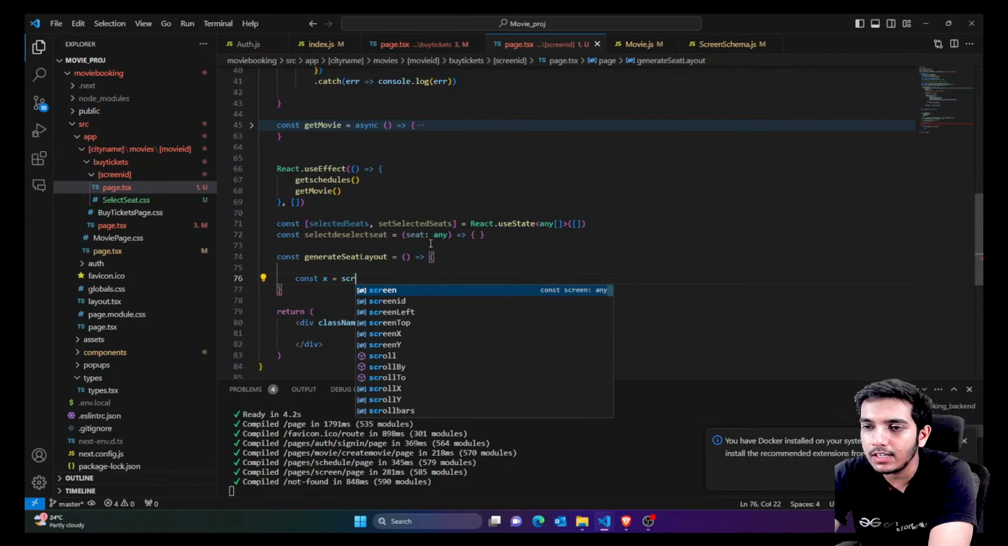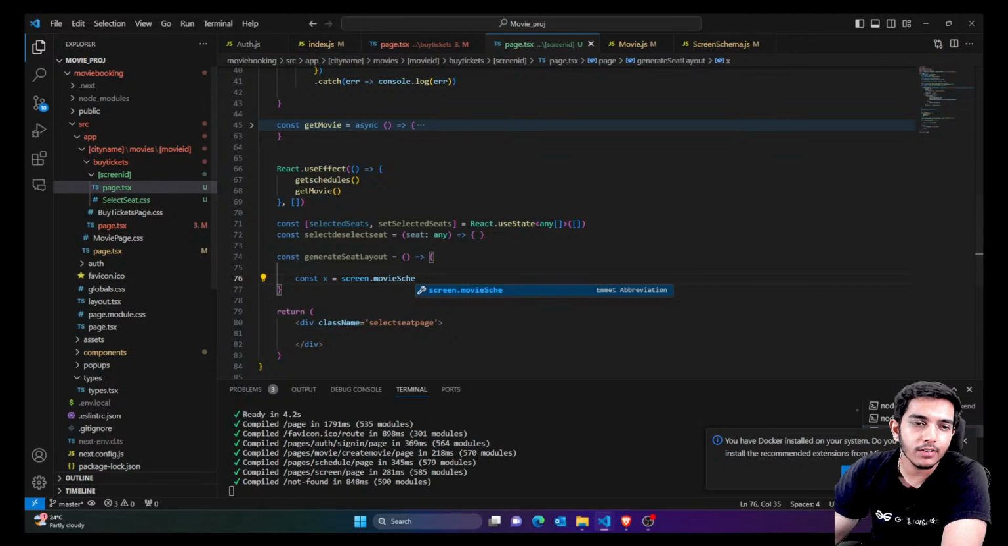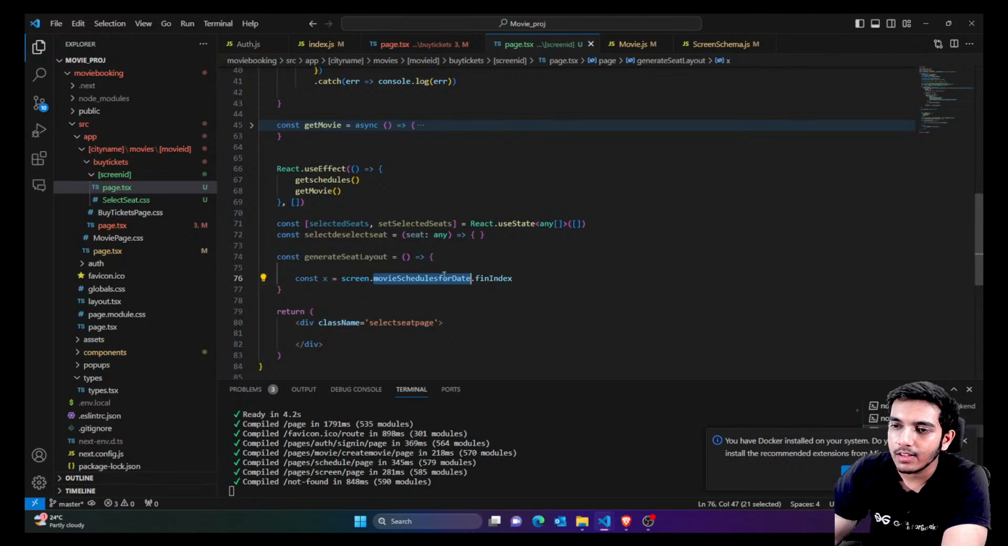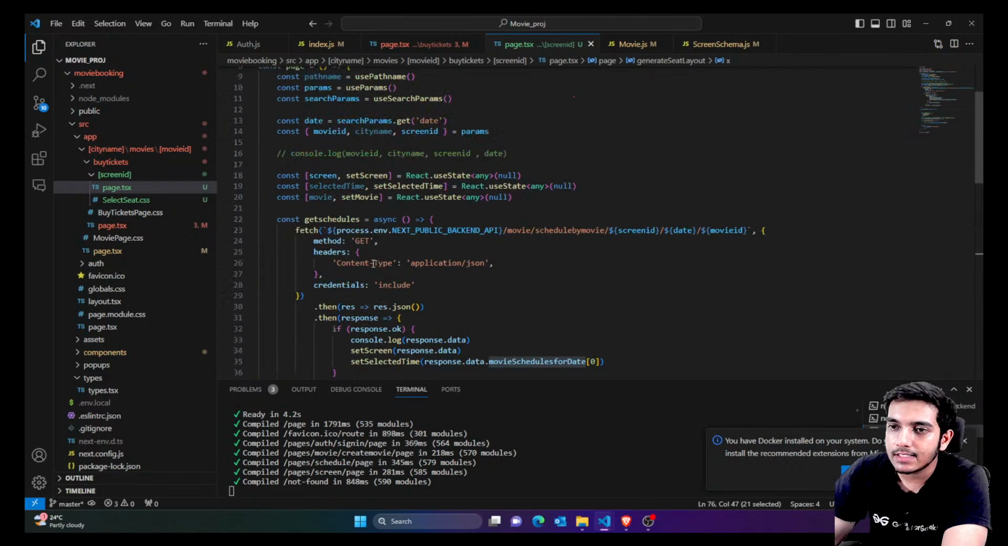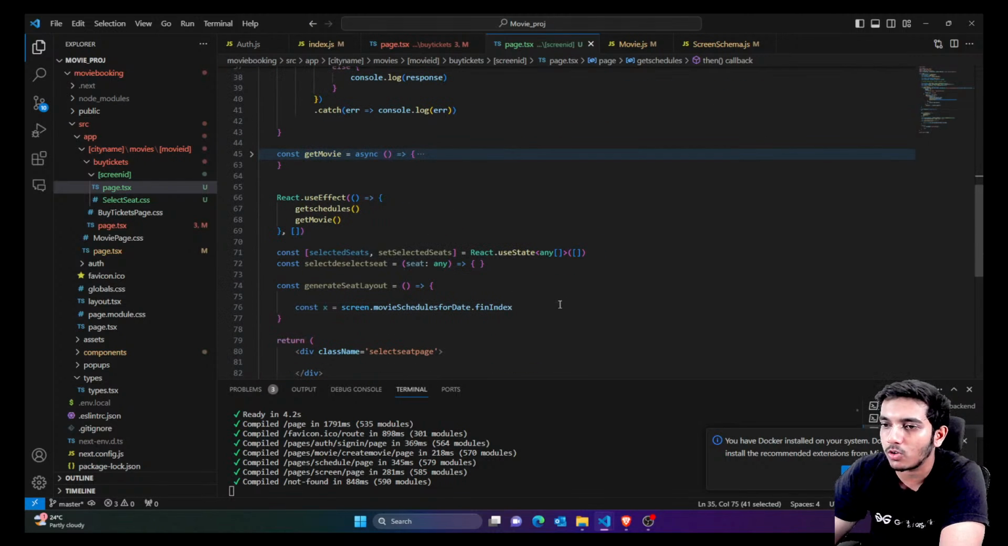So you're just going to say screen dot movie schedules for date. Movie schedules for date. And from this we are going to find that specific time which is selected. That means we are just going to compare the movie schedule date with the selected time. So you can see initially you're setting it as 0. That means you're going to show seat layout for the 0th time. I hope you understand the logic.